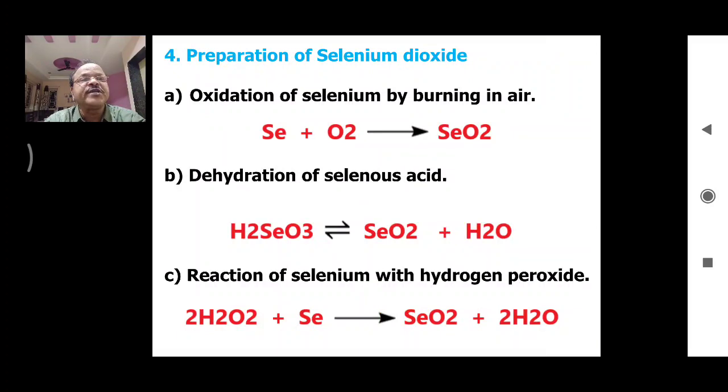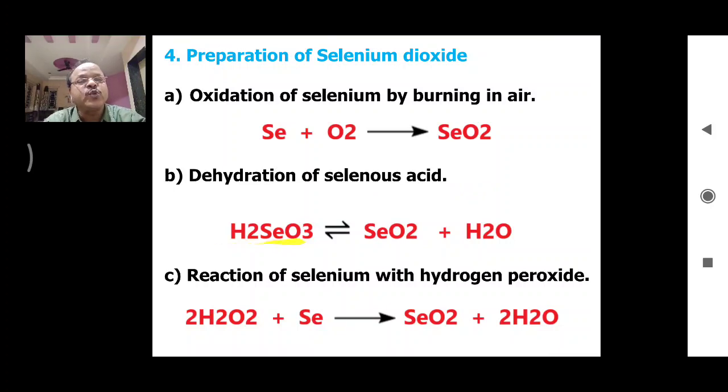The fourth reagent is selenium dioxide. Its formula is SeO2. So how is it prepared? The methods of preparation of selenium dioxide are: the first method is oxidation of selenium by burning in air, or selenium when it comes in contact with oxygen, there is formation of selenium oxide. The second method, dehydration of selenous acid.